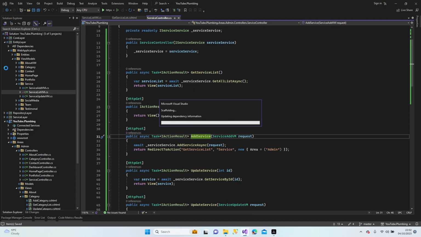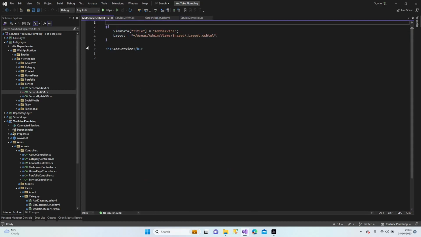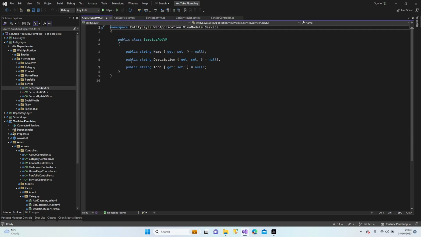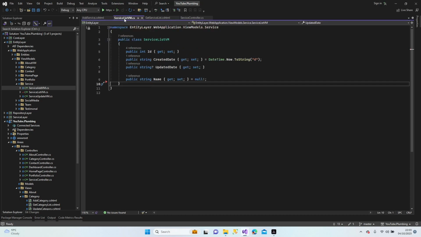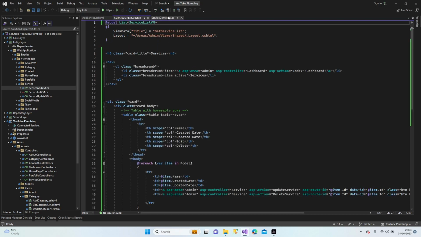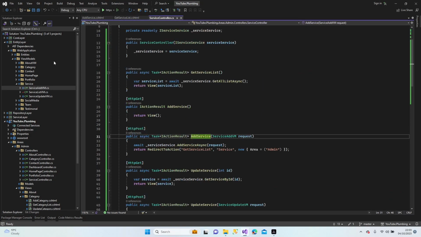Now I'm going to have a look from service add view model. Still working. Name, description, icon. We need three inputs. Let me close those. I'm gonna use that one. Okay.